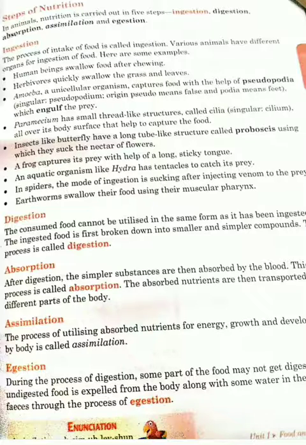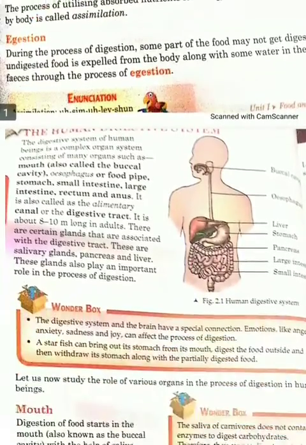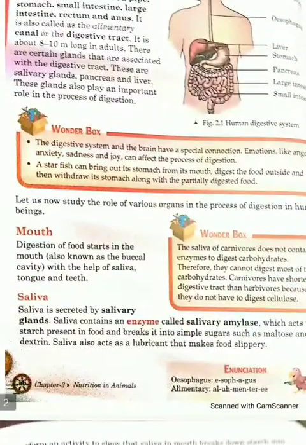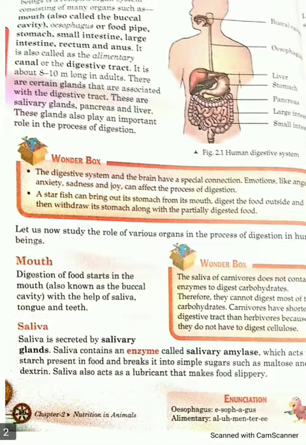Up to here I have explained such a type of process that takes place in our nutrition process. Now today we are going to start our page number 16, which explains the human digestive system.